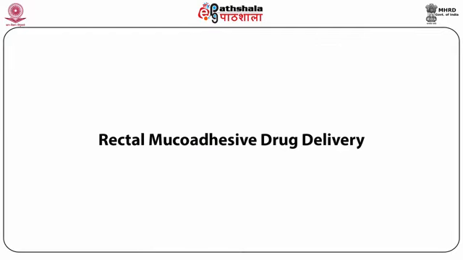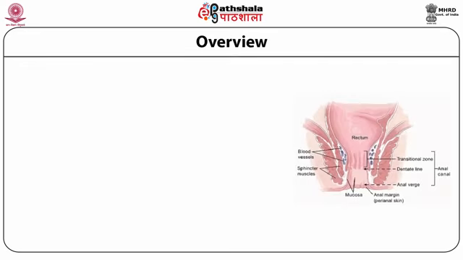The last of the headings which we are going to discuss today in this module is rectal mucoadhesive drug delivery systems. The formulations used for rectal delivery again will primarily focus on the use of polymers which have the capacity of mucoadhesion. Before we go ahead with the designing of the formulations, let us have a very quick overview of the rectal drug delivery site, that is the rectum. The rectum is about 15 to 20 centimeters in length. The diagram in front of you primarily highlights all the points which are going to be said right after.